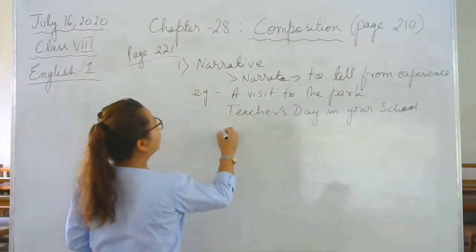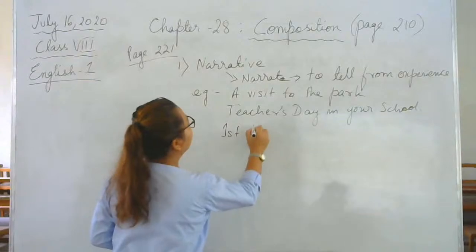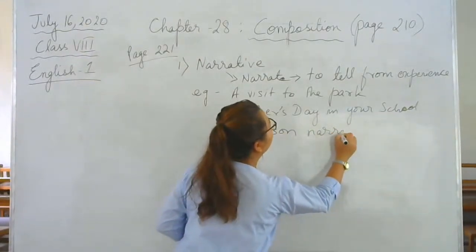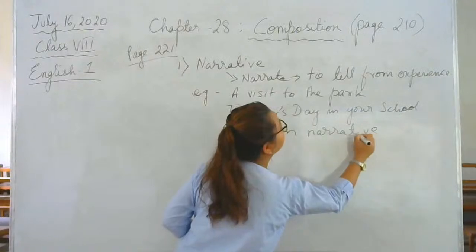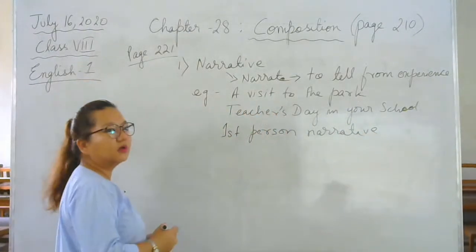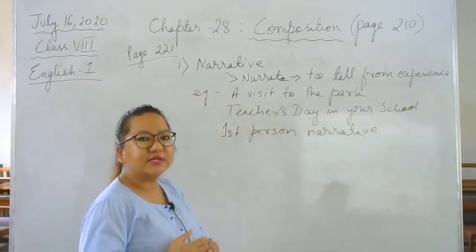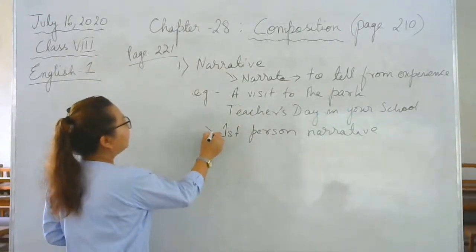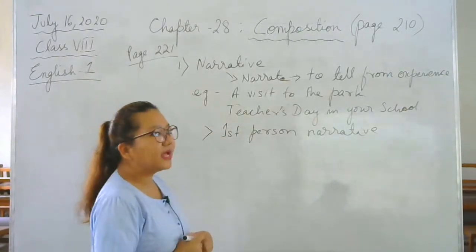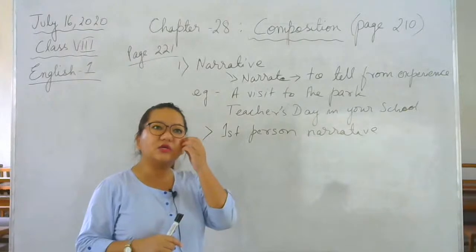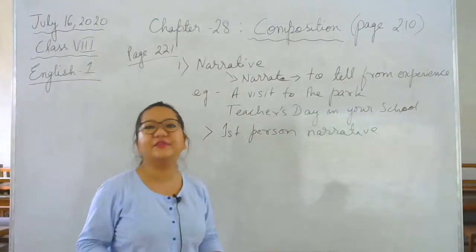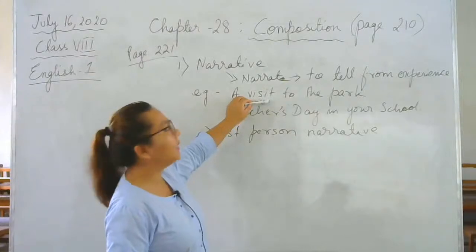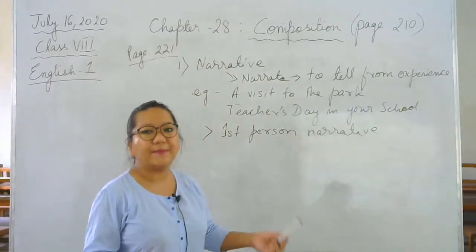And it is always written in the first person narrative, okay, first person narrative. Please write this down too. All right, first person narrative. So in a narrative composition, you cannot write from somebody else's view who was never there. If you never went to the park, I don't think you'll be able to write anything about what happened in the park.